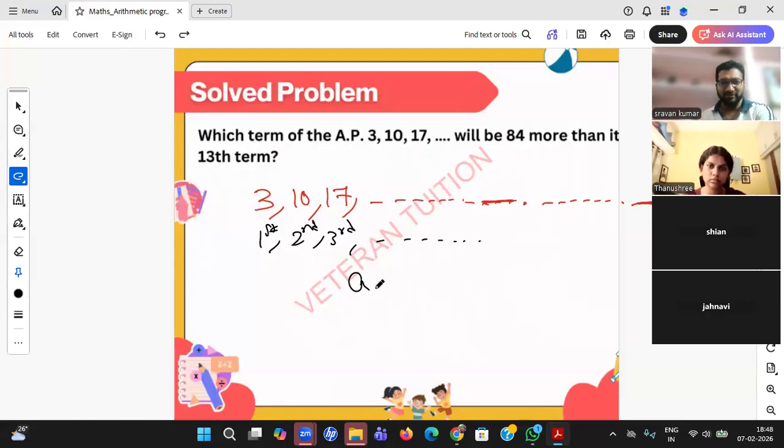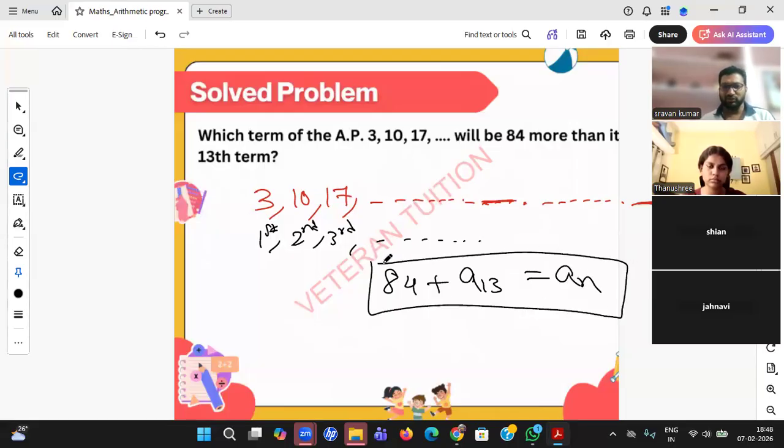Very good. 84 plus A13, and it will be A plus 12D. That is fine. He's asking A of n, right? This is what I want. That's all I want. Good, okay?